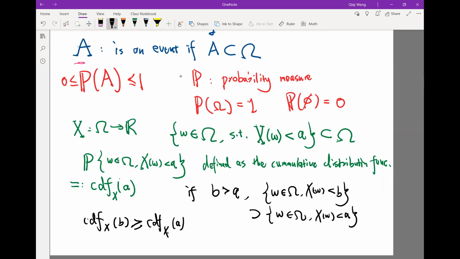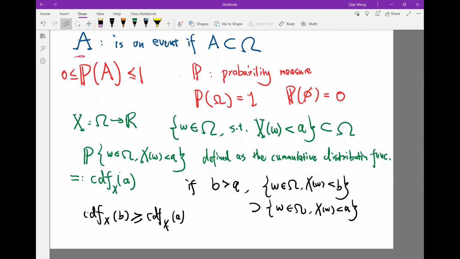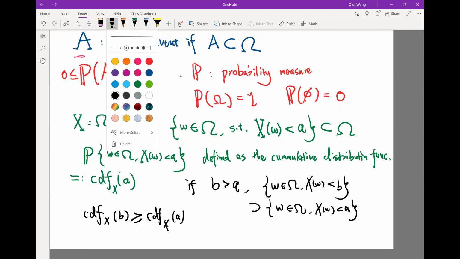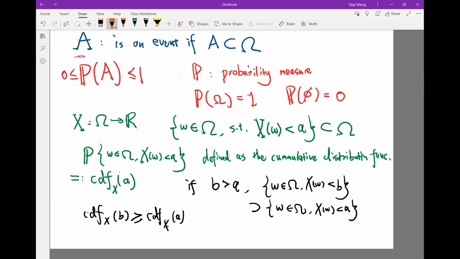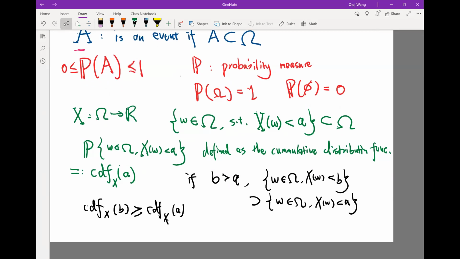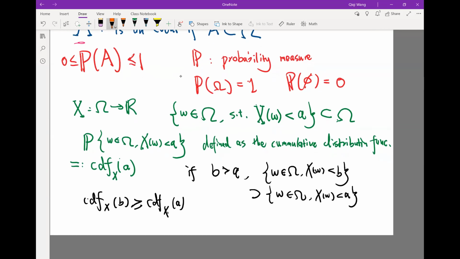I mean, the cumulative distribution function is going to be a non-decreasing function. Okay, so that's what the cumulative distribution function has to be. Okay, so once we know this is going to be a non-decreasing function, we can then define our last thing we want to discuss here, which is the PDF, the probability density function. Okay, the PDF of the same random variable x